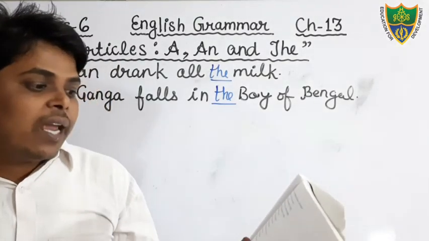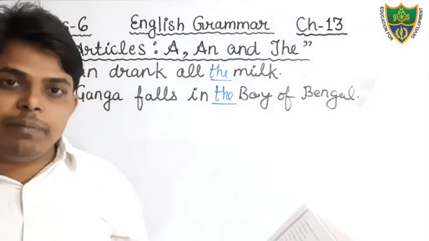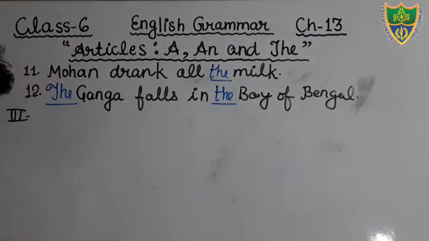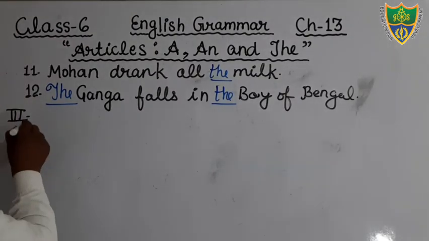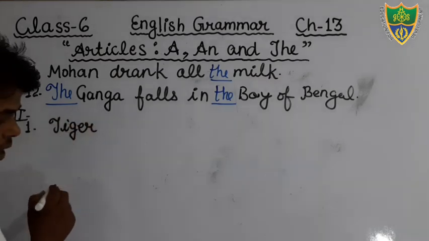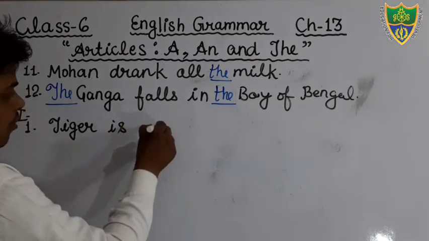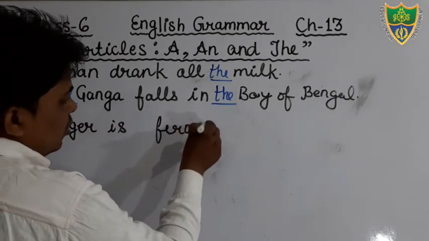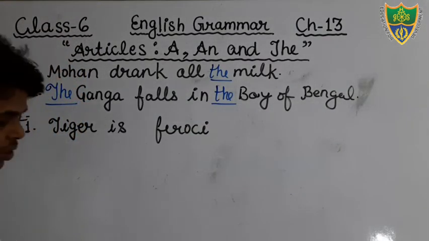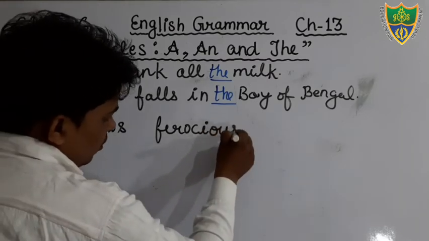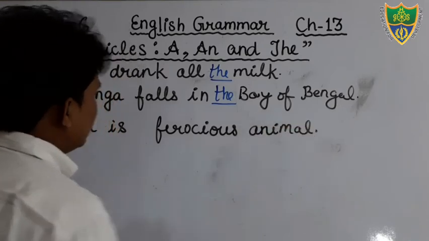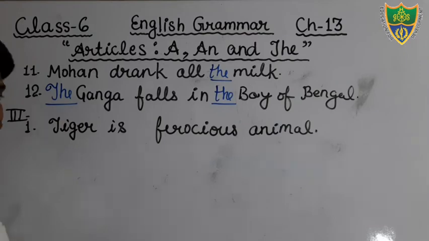Okay, just see, it is written here, insert article a and the at the appropriate place in the following sentence. Just see, tiger is ferocious animal. Just see, students, again the same type of question it is asked in the exercise number 3rd. Again I am going to tell you. Just see, tiger is ferocious. Ferocious means dangerous. Okay, just see, tiger is ferocious animal. Just see, tiger is a ferocious animal.